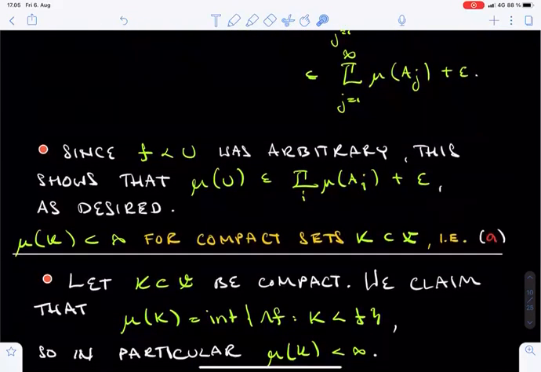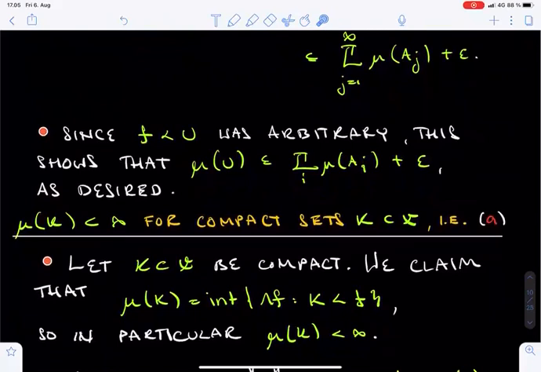Let's quickly summarize what we have shown so far. We have shown that mu defined on the full sigma algebra P of X is a monotone, countably subadditive set function. It is also clear that mu assigns the value 0 to the empty set, simply because the empty set is open and the only function which it can dominate is the 0 function.